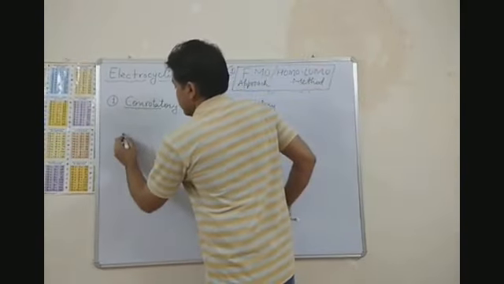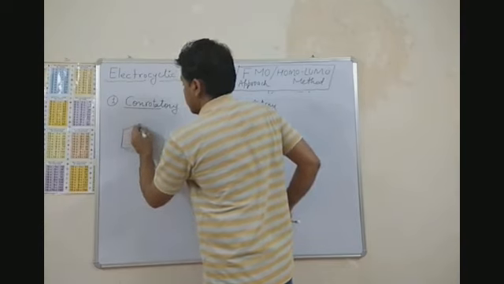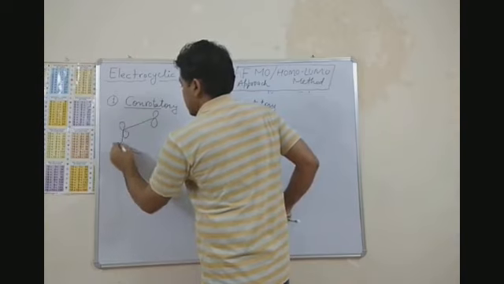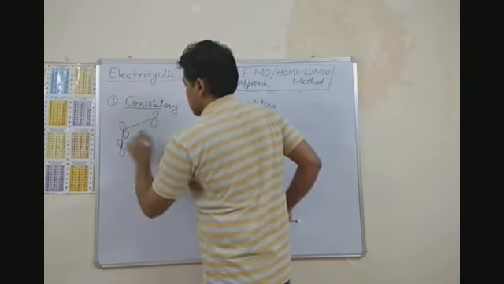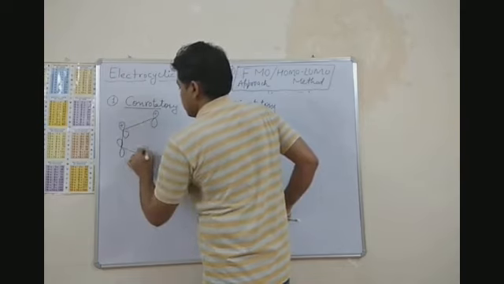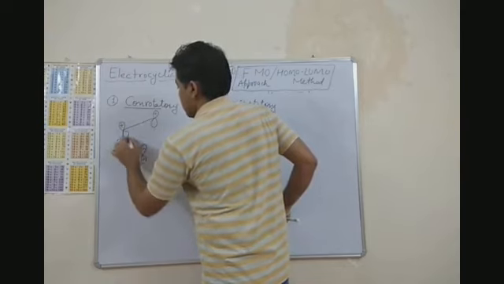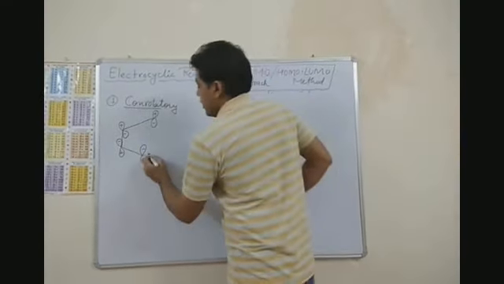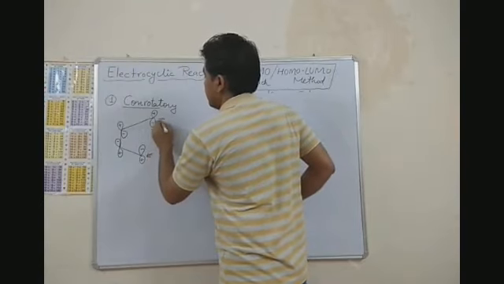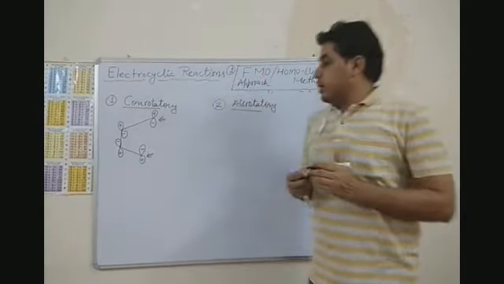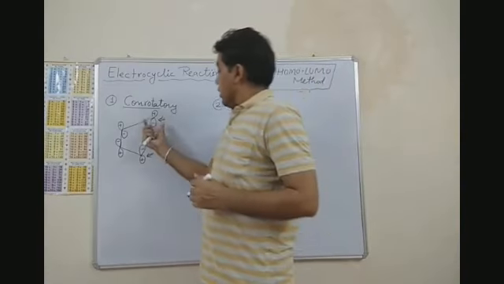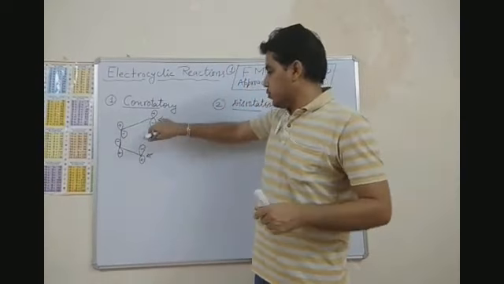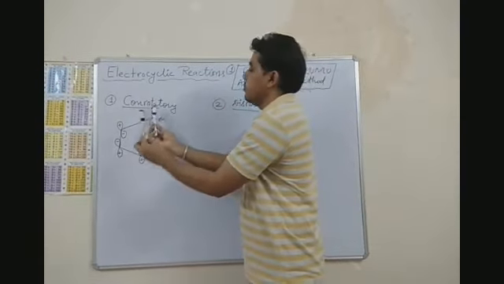Okay, so to understand this process, first see this molecular orbital diagram. So these two are terminal orbitals, right? You can see in this orbital the plus lobe is, try to understand these two orbitals, these are parallel to each other, right?